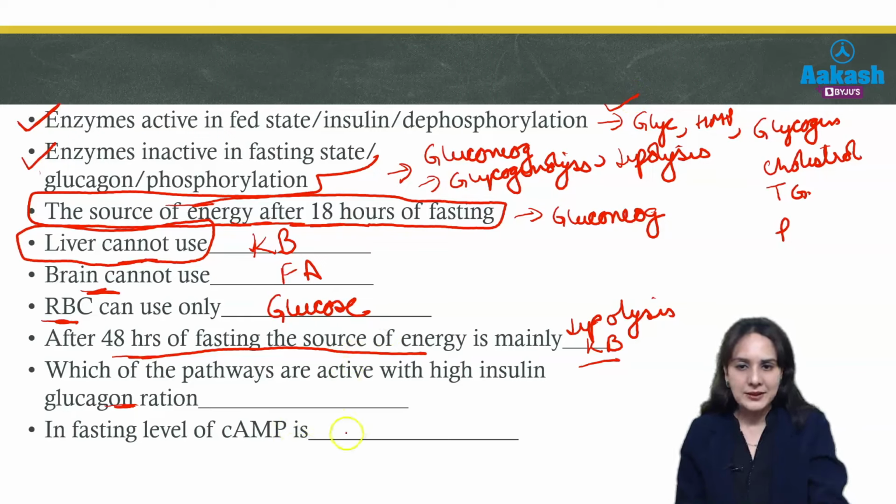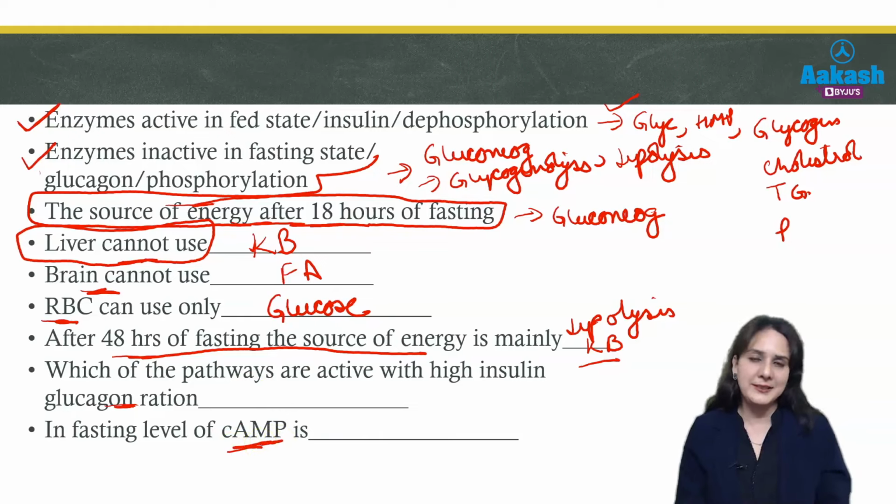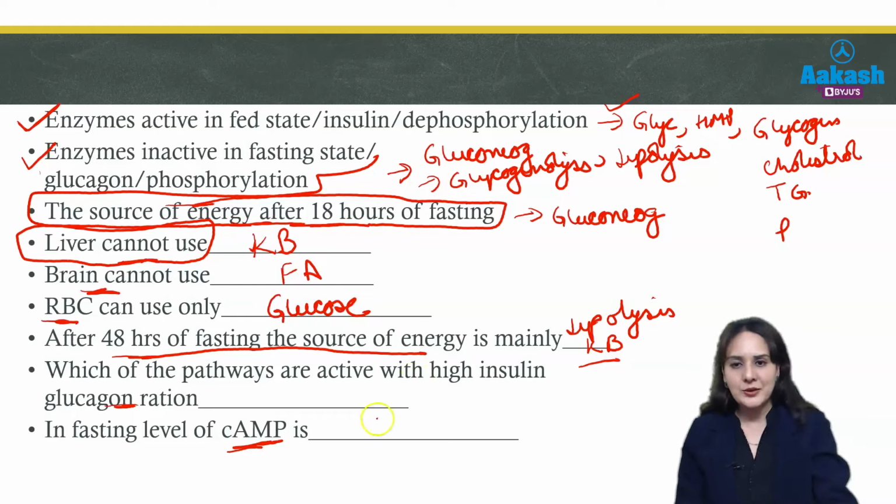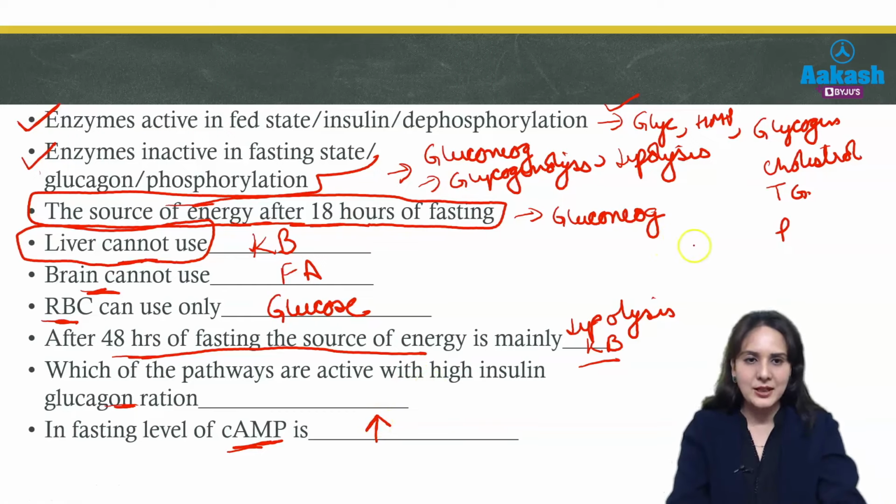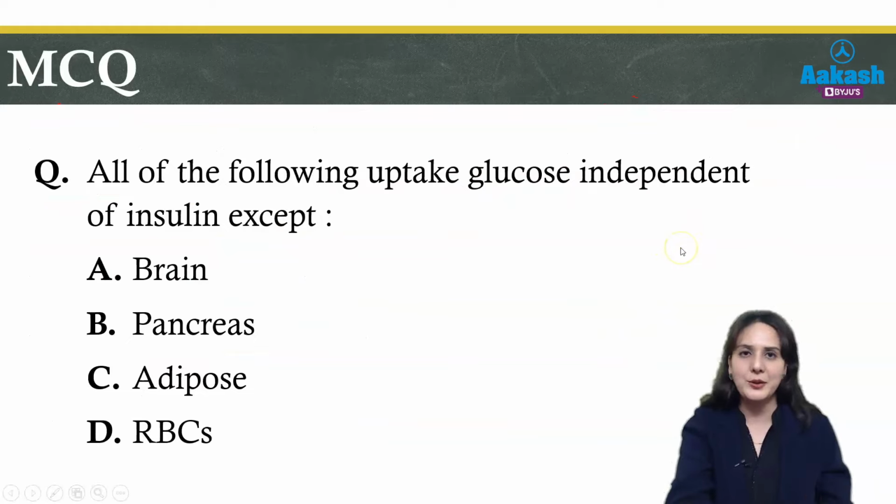Then in fasting, cyclic AMP level is. Now what will happen to cyclic AMP? Cyclic AMP basically phosphorylates the enzyme. So in fasting, when there is glucagon, it activates by phosphorylation. So will cyclic AMP be decreased or increased? It will be increased, and only then can it phosphorylate the enzyme and activate it. So in fasting, cyclic AMP levels are increased, whereas in fed state, its levels are decreased. So these were various questions which are asked on insulin and glucagon and very frequently asked.